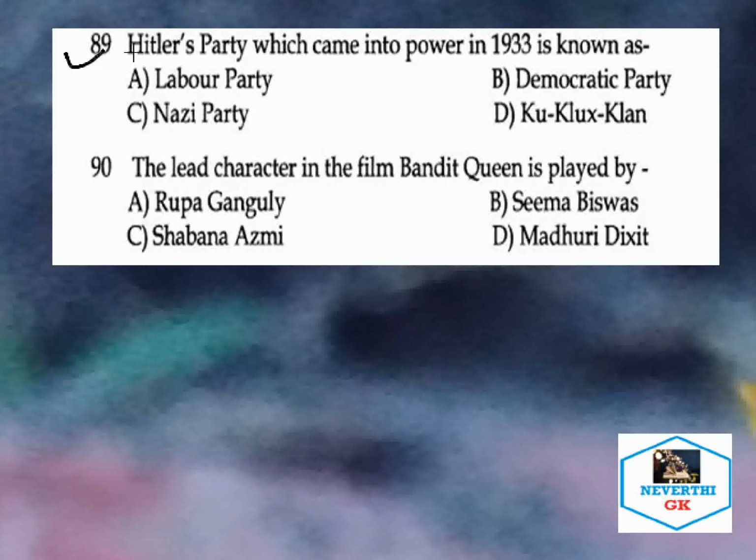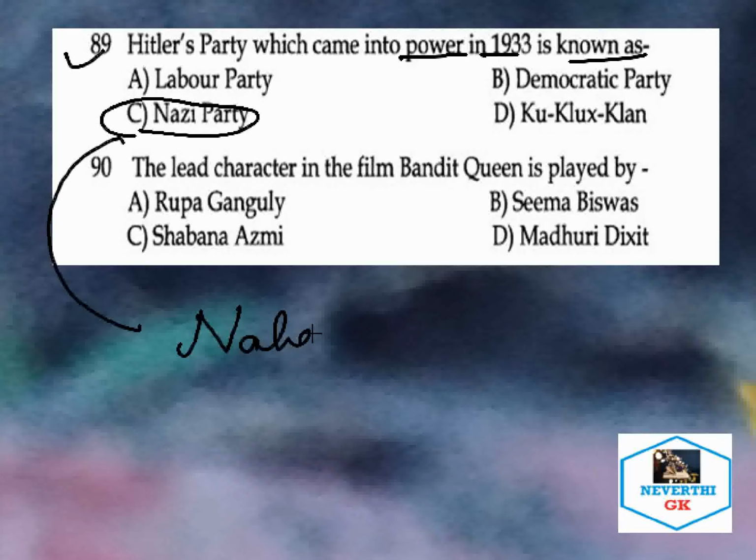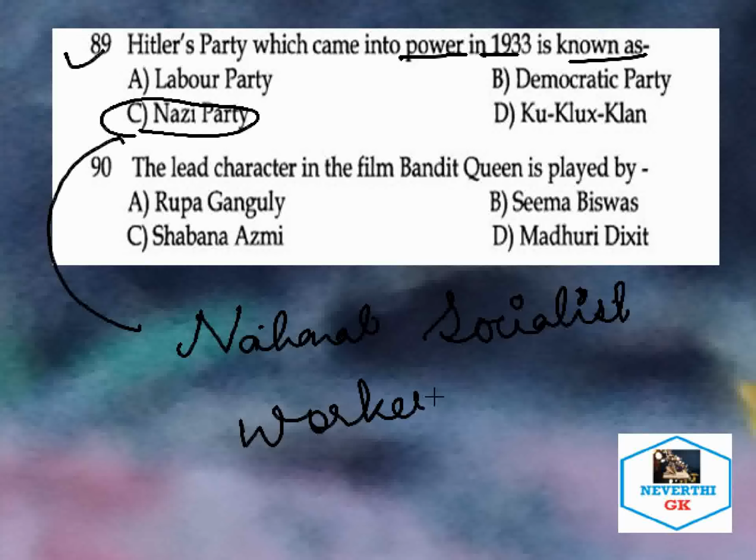Let's take the next question. Hitler's party, which came into power in 1933, is known as, the correct answer is Nazi Party. Its other name is National Socialist Workers Party.